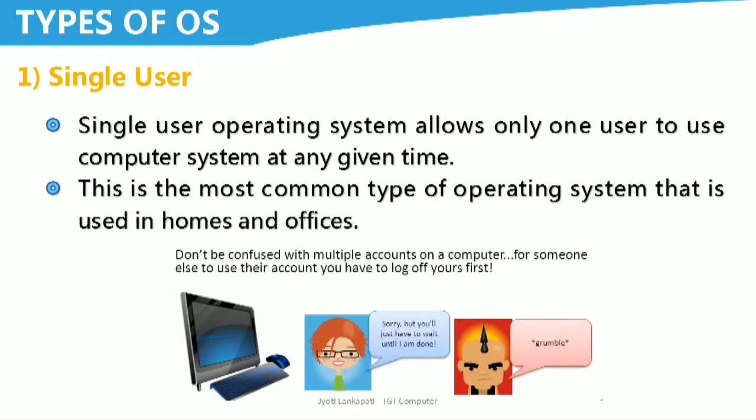Okay, so it means that only one user can operate at the same time. This is the most common type of operating system that is used in homes and offices. Okay, so after completing the first person's work, the second person can do his or her work. Okay, so this is single user.